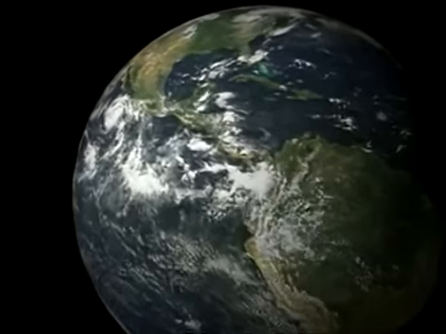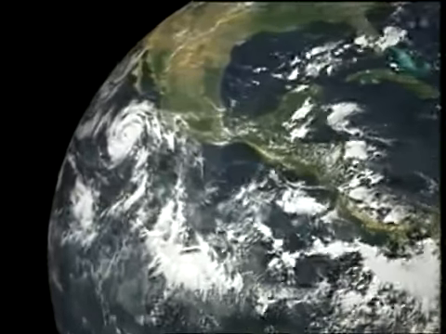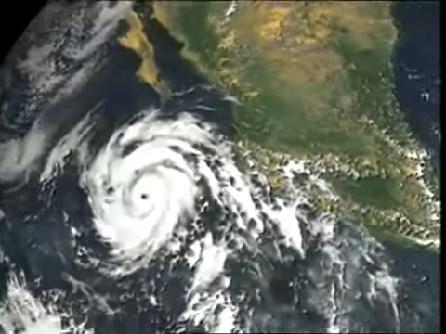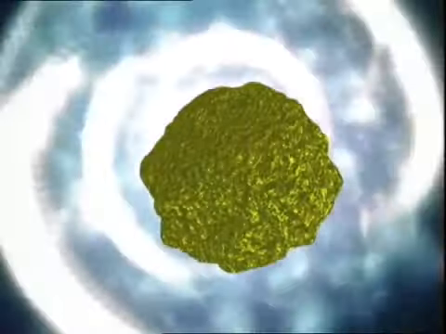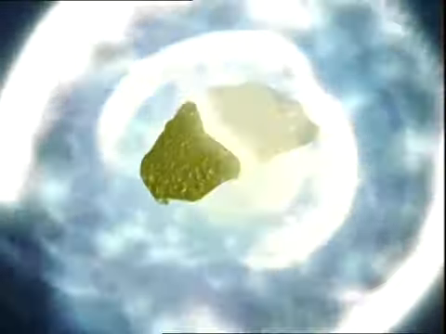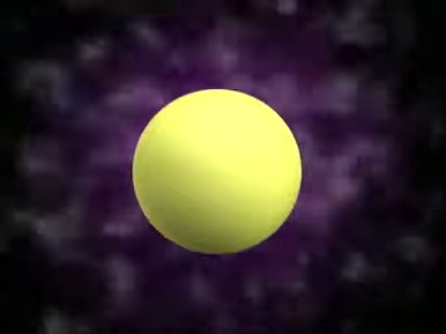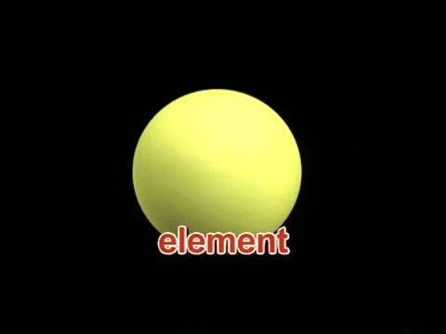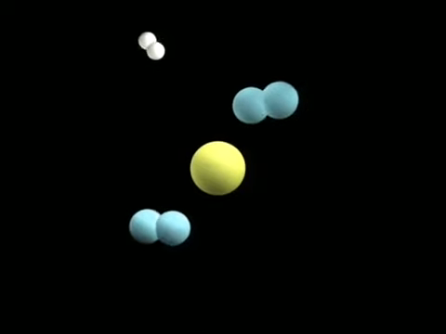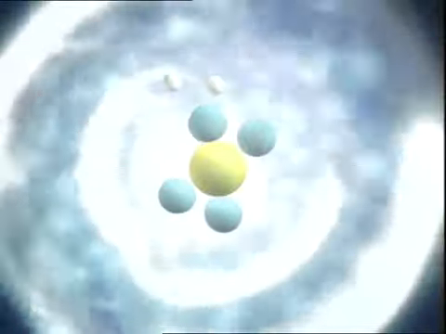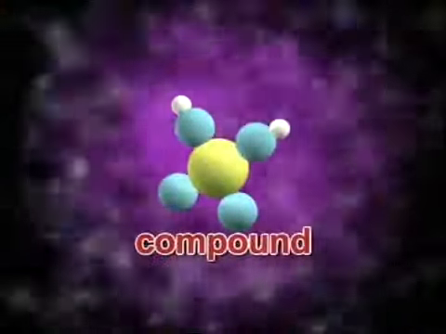There are numerous substances in the world. All of them are made up of smaller basic substances. By applying chemical methods, we can break substances down into smaller units of substances. The smallest unit, which cannot be broken down further, is called an element. When two or more elements join together through chemical means, the substance formed is called a compound.